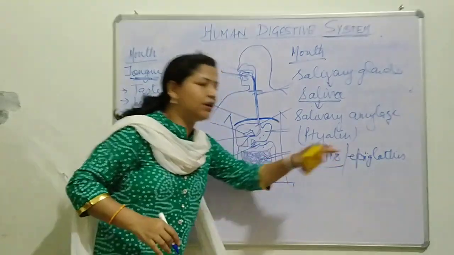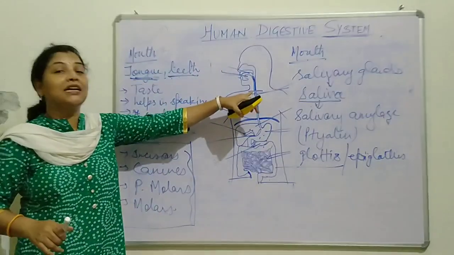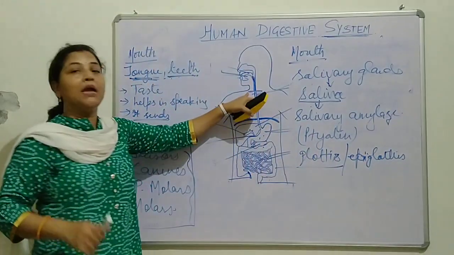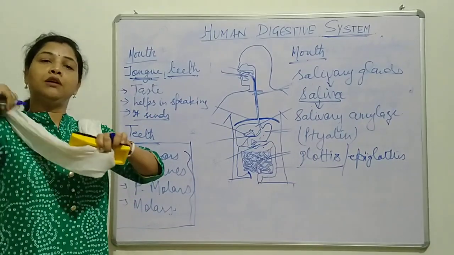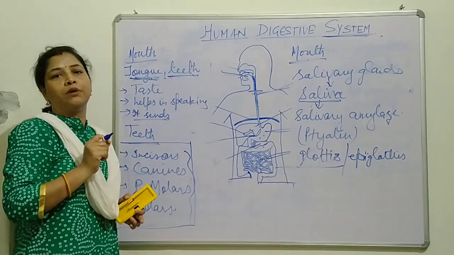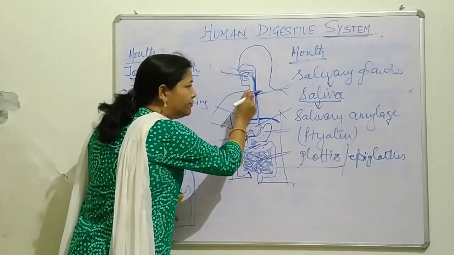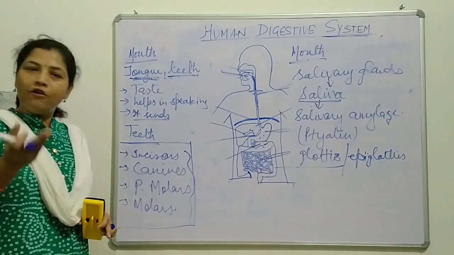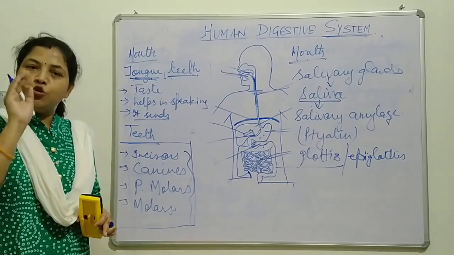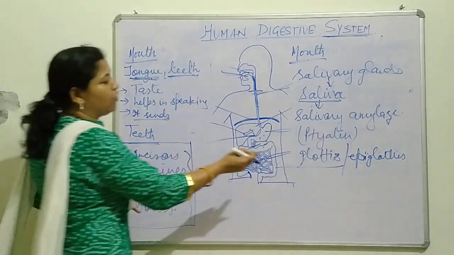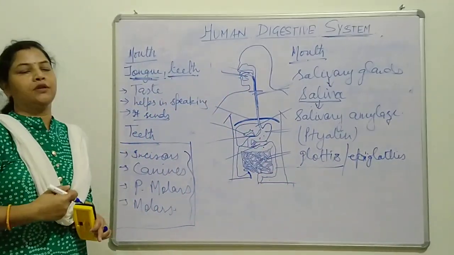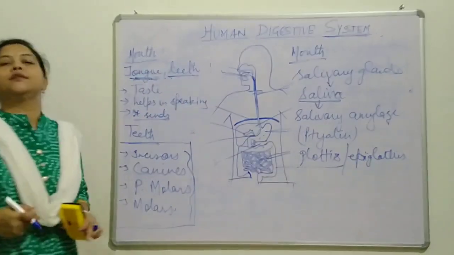What is the function of this epiglottis? This epiglottis covers the windpipe at the time of engulfing food, so that not a single particle of food goes into the windpipe. Suppose the food goes into the windpipe, what will happen? Obviously, we start choking and coughing to release that food from the windpipe. So to prevent the entry of food, the epiglottis covers the windpipe at the time of engulfing food. This is the function of the epiglottis.